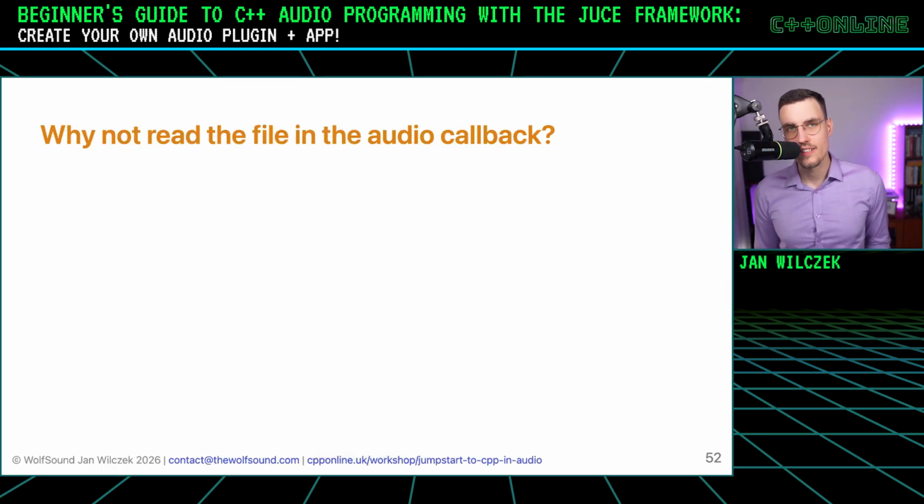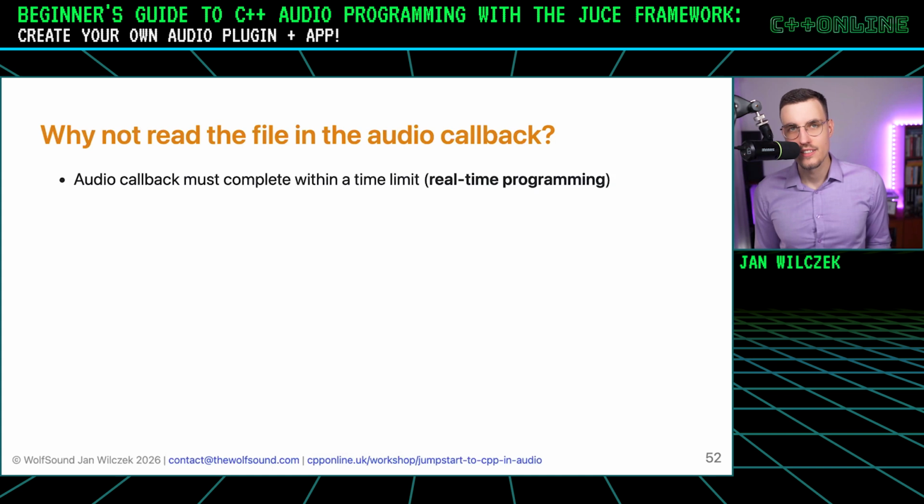But one important thing that we can note here is that we didn't read the file in the audio callback. And why can't we just read the file in the audio callback? You can imagine that for a music player application, this would be very handy, right? And actually, we cannot do this. As we said, our audio callback must complete within a time limit. That's what we call real-time programming.